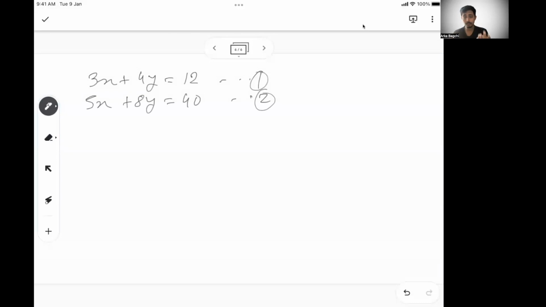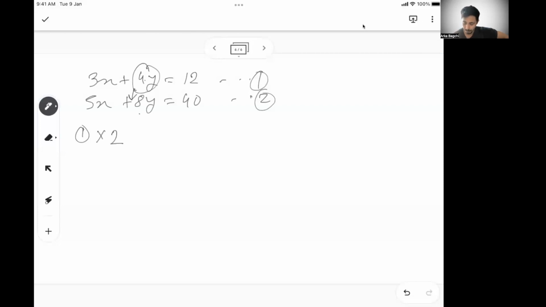Whenever you have two equations and two variables, the best way to solve them is to take any one variable from one equation and try to make it equal to the same variable in the other equation. I know 3 and 5 is there for x, 4 and 8 is there for y. So if I multiply the first equation with 2, this 4y will become the same as this 8y.